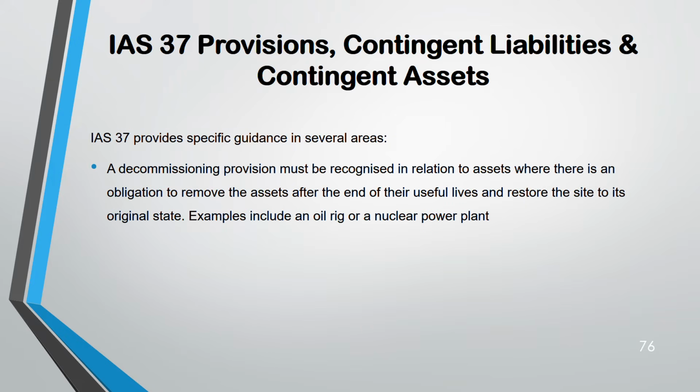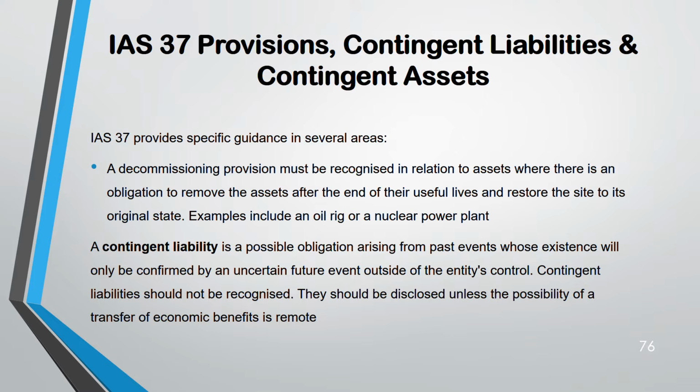Next, decommissioning provision. This also has to be recognized if there is an obligation to remove the asset at the end of the useful life or restore the site to its original use. Examples are an oil rig or nuclear plant. Provision, contingent liability and contingent asset are three separate things.